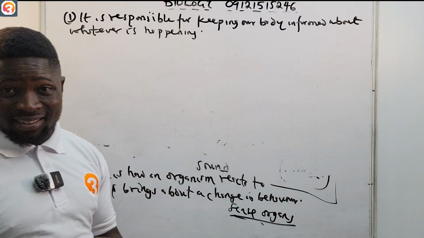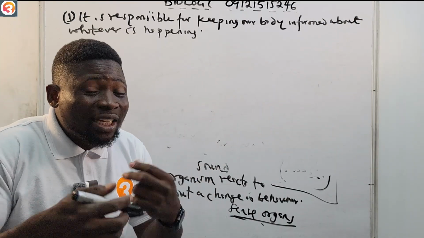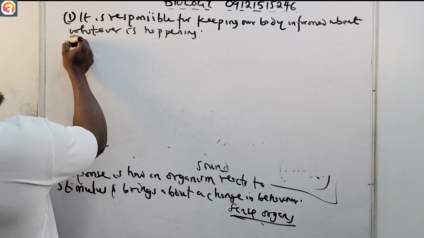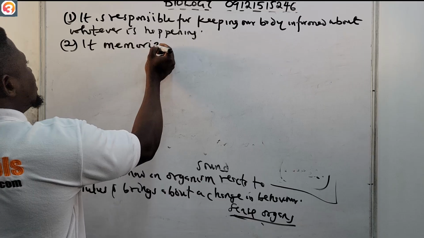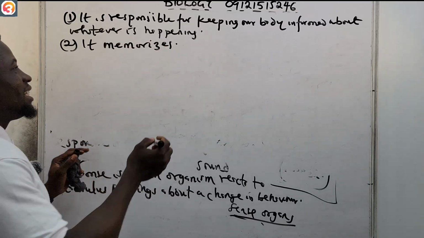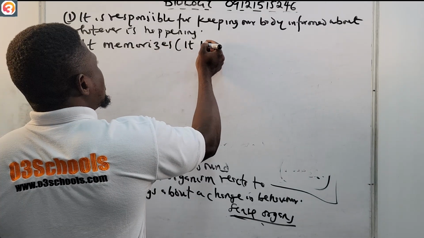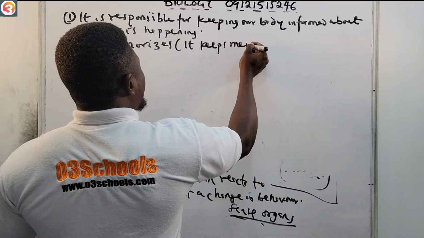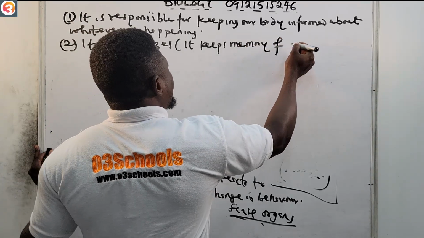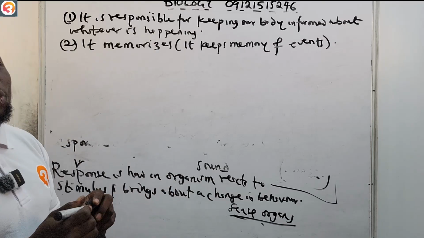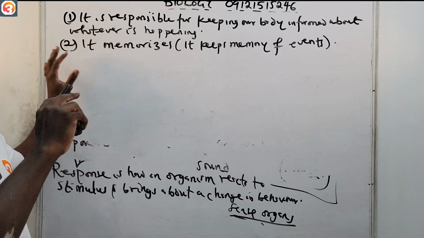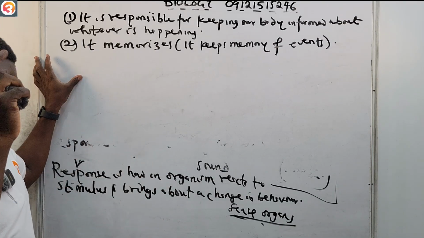And also, apart from keeping our body informed about whatever is happening, our nervous system memorizes. It keeps memory of whatever is happening. So number two, the nervous system memorizes. It keeps memory of events, whatever is happening.